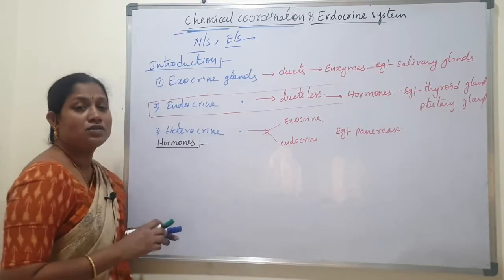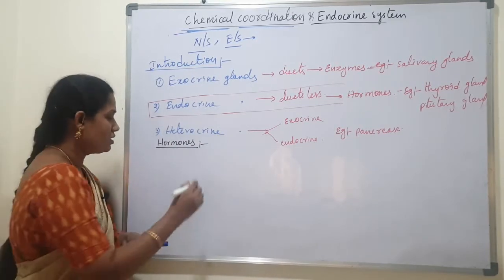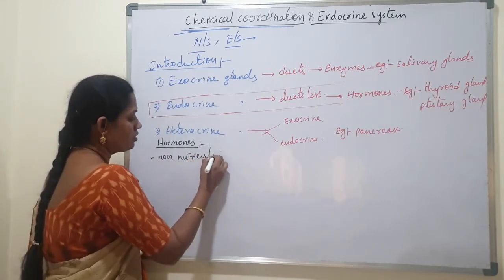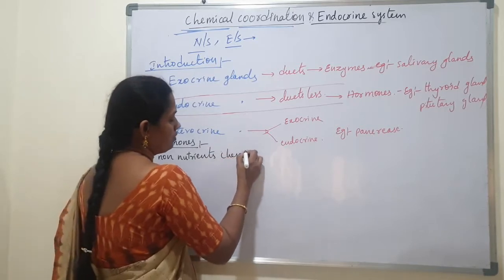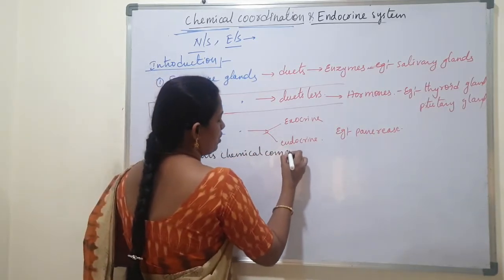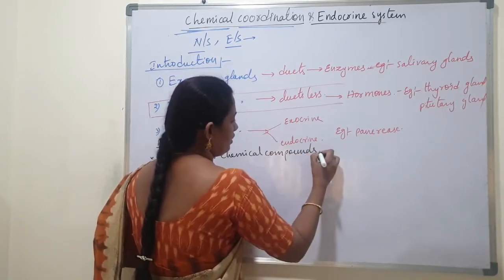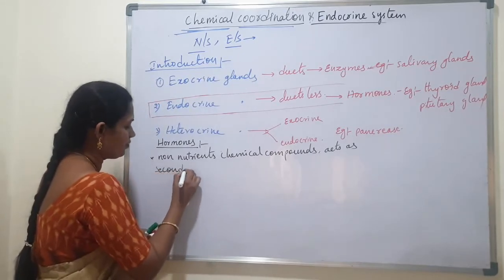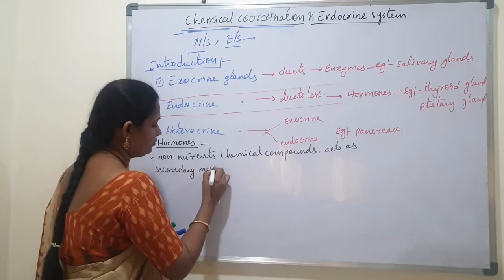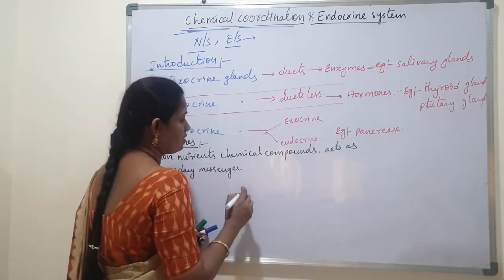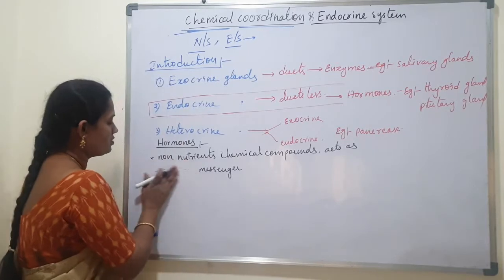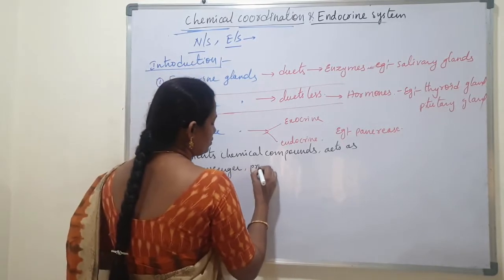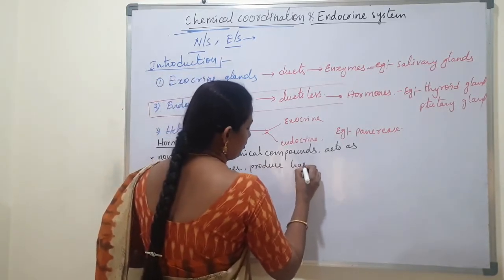Hormones are chemical compounds. These are non-nutrient chemical compounds, and they act as secondary messengers, as internal messengers, and are produced in trace amounts.